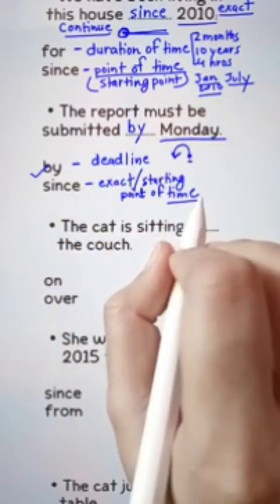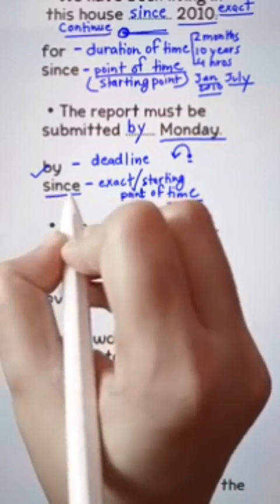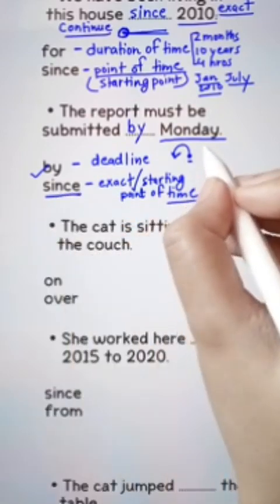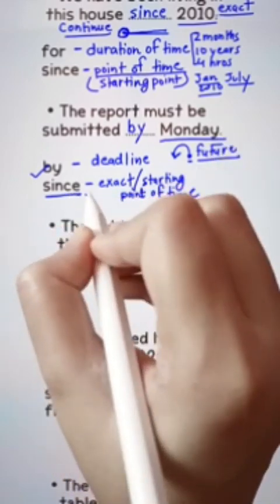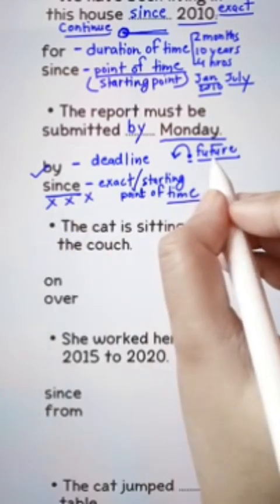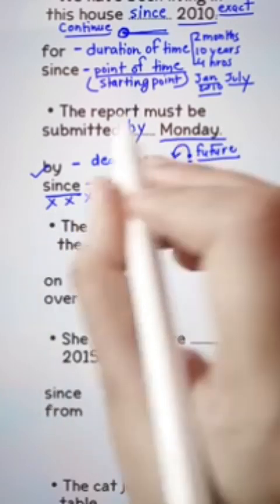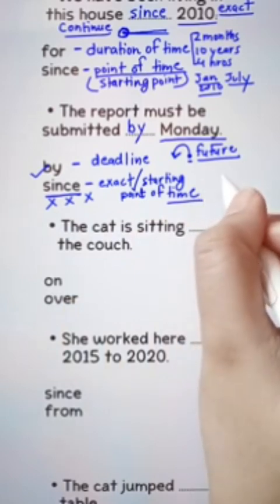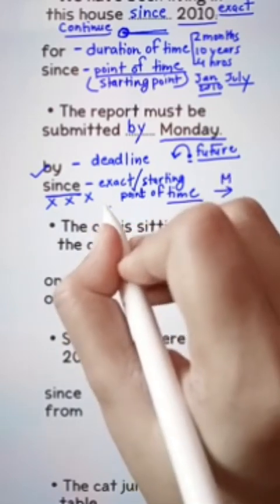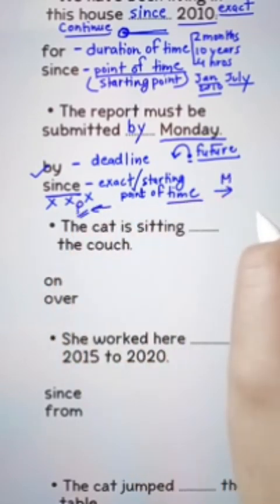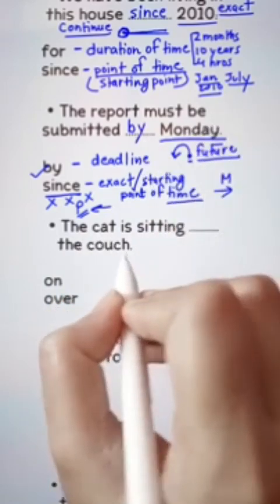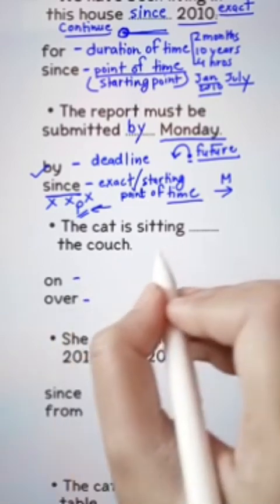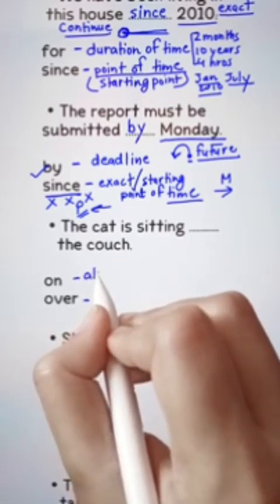Why don't we choose since? Because Monday is a future. Monday talks about future and since doesn't resonate with future. Monday is going to come in the future. It's a deadline, and since talks about past. So, by Monday. The cat is sitting blank the couch, on or over.